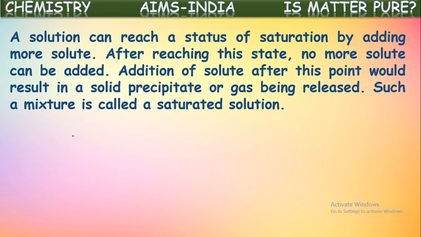Yes, after reaching this saturation point, if you add still some more solute, it won't be dissolved into that solution. It will be like a precipitate at the bottom, or it will be released out like a gas.